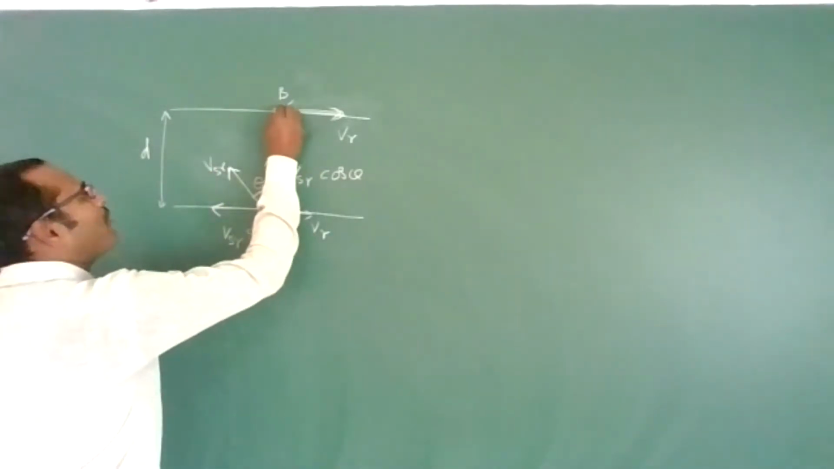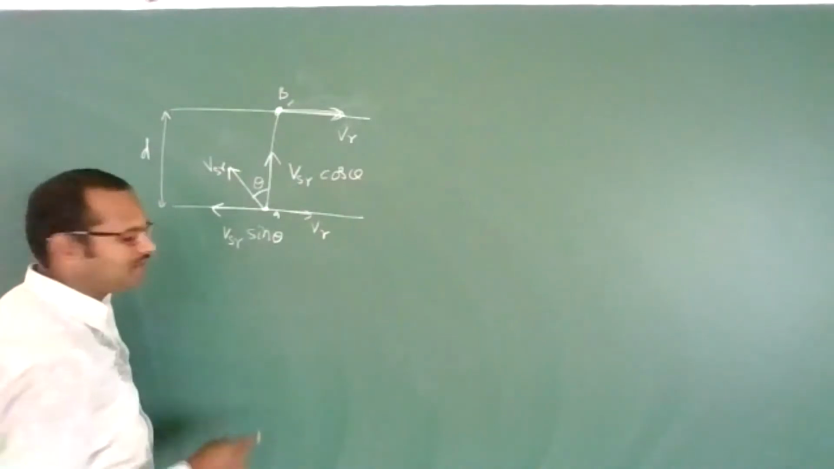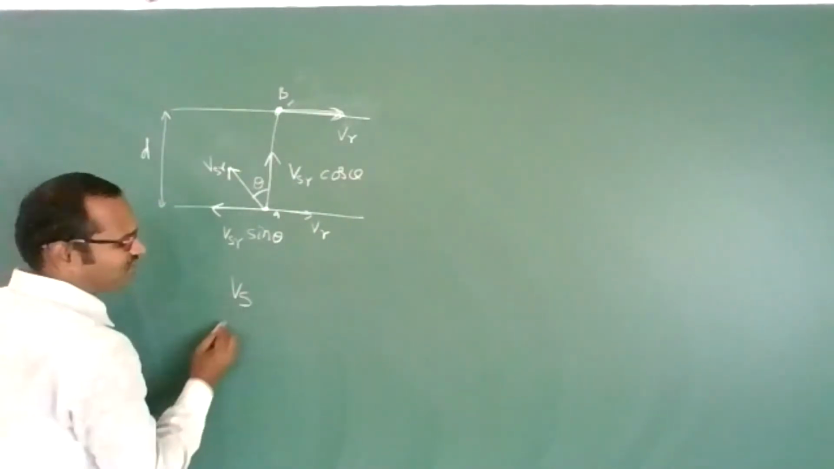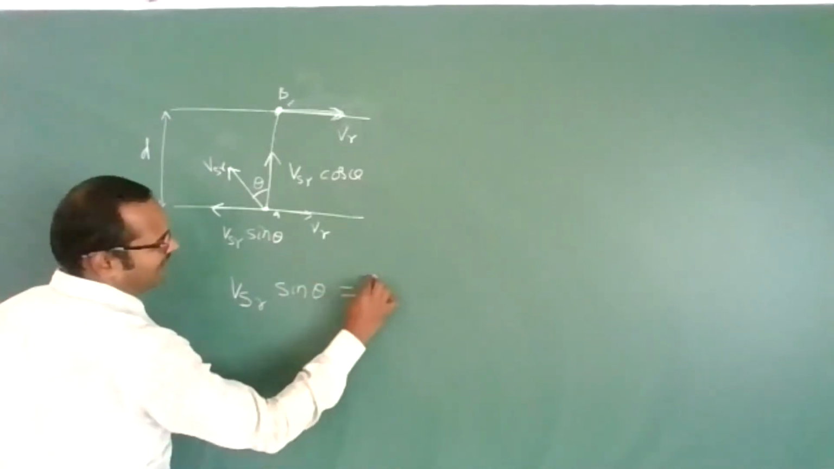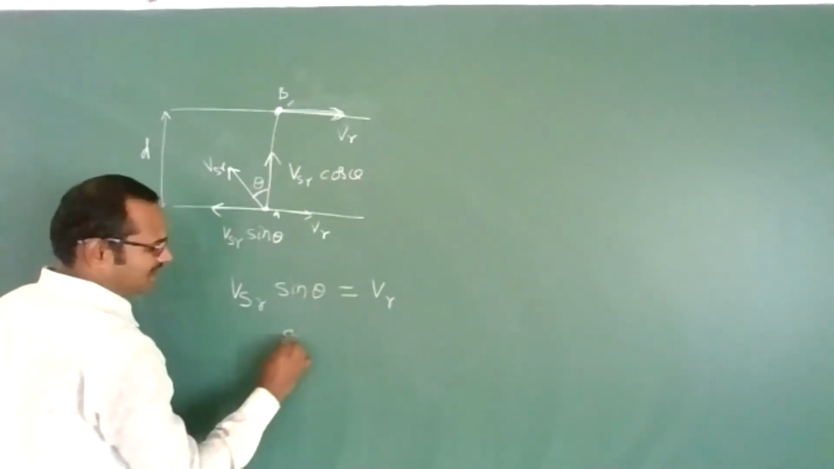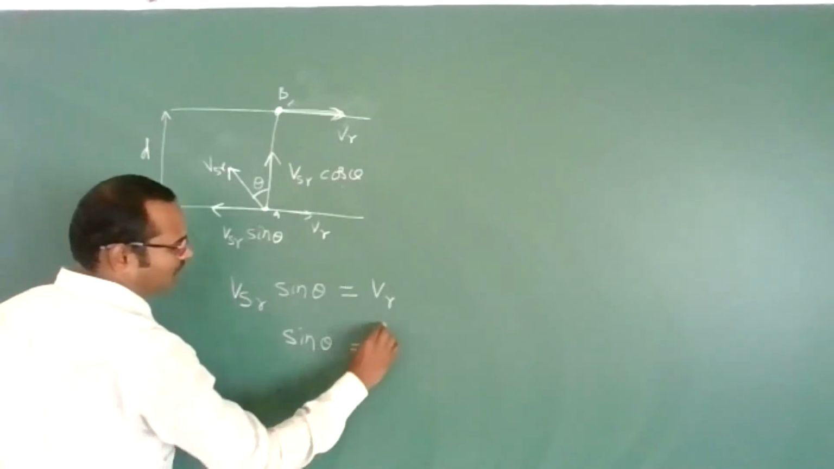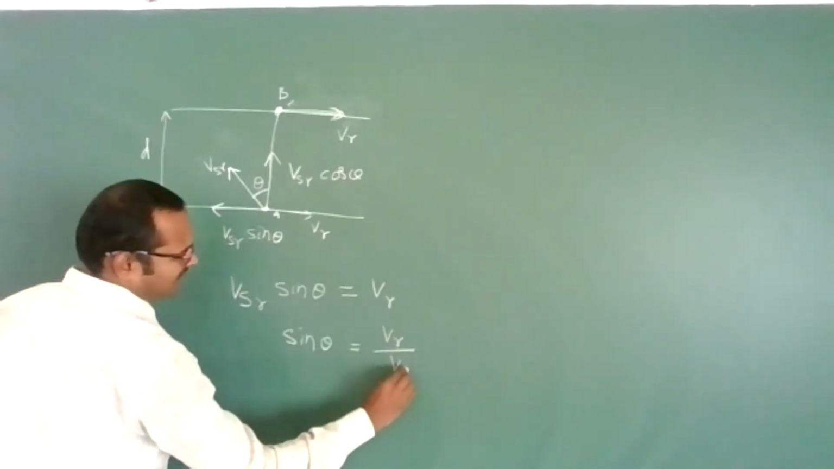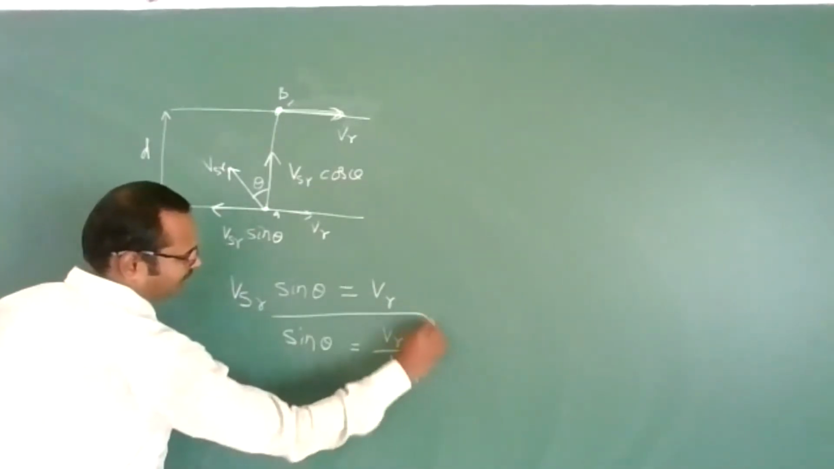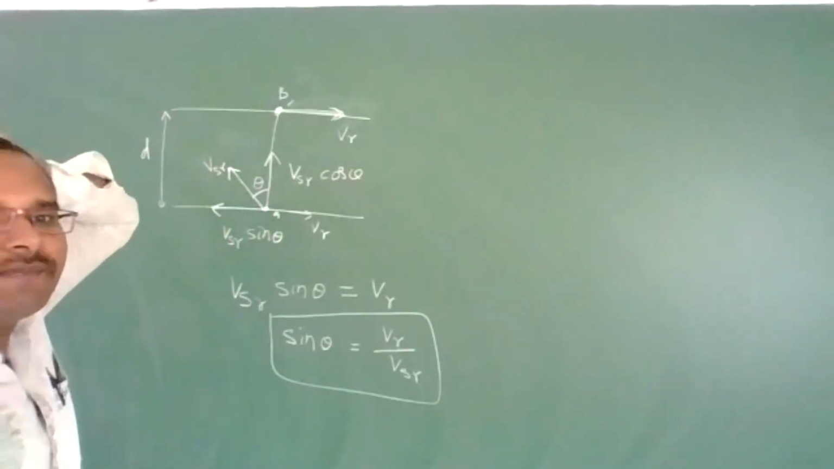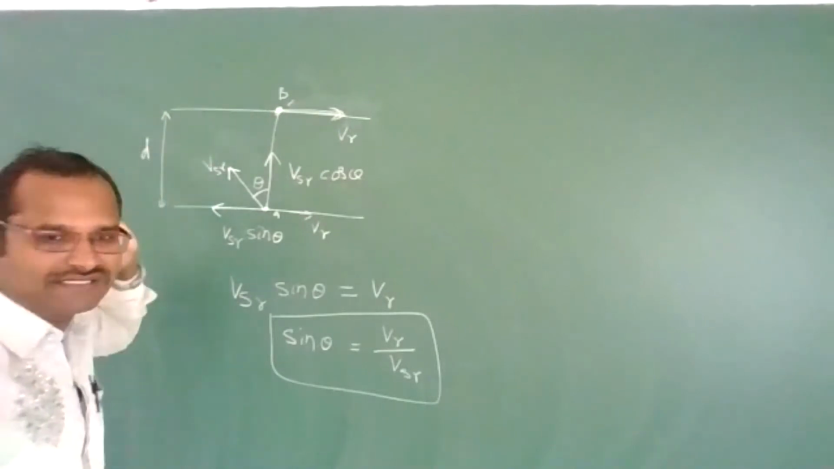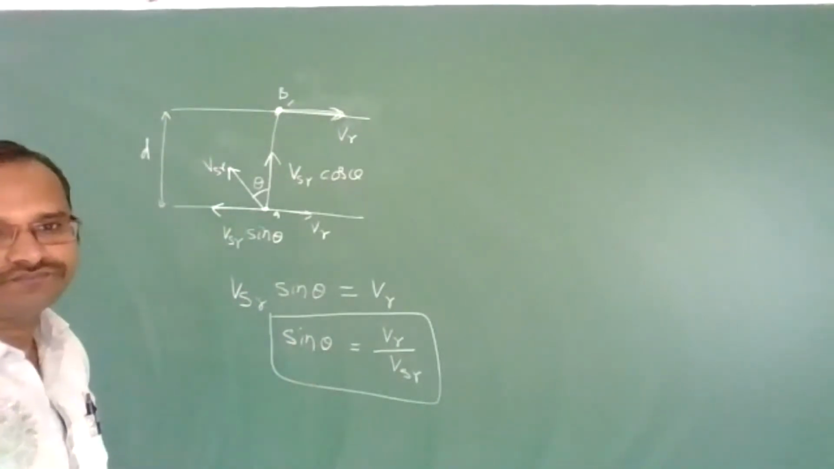To reach point B, he has to swim such that V_SR into sin theta is equal to the velocity of river. Then sin theta is equal to velocity of river upon velocity of swimmer with respect to river. What angle he has to swim so that he can reach the exact opposite, they will ask. This is the formula.